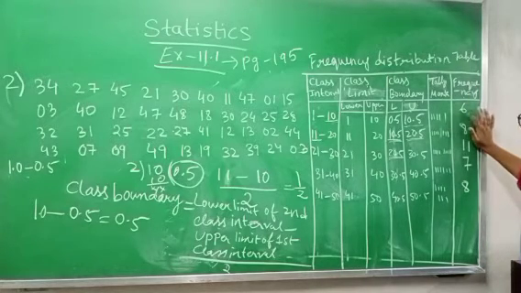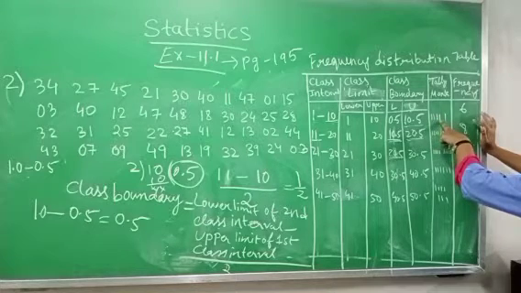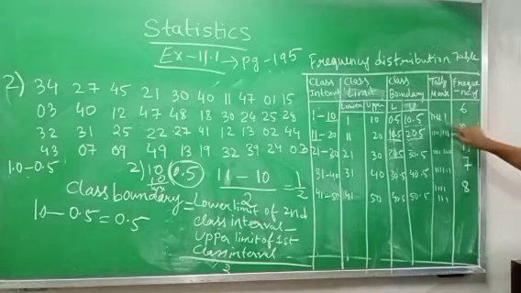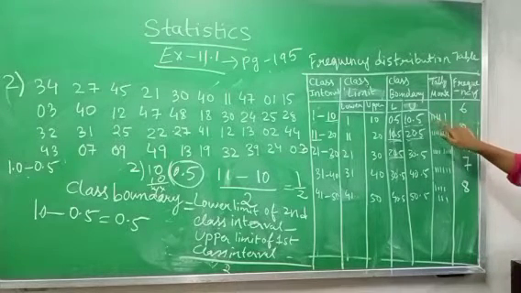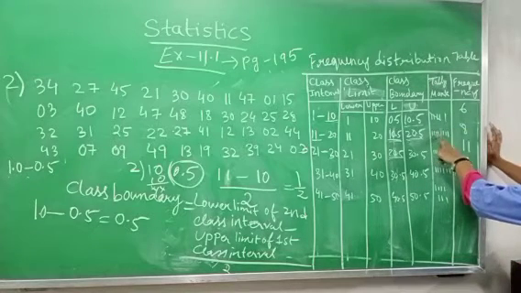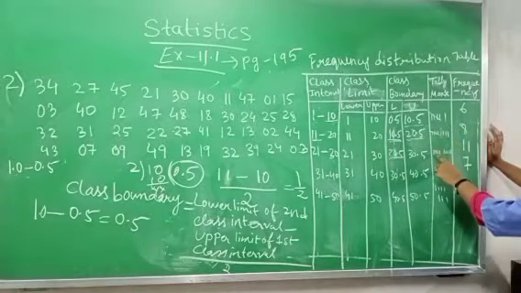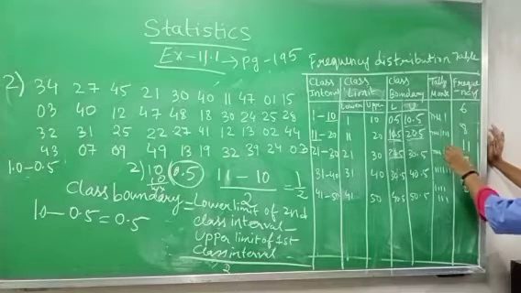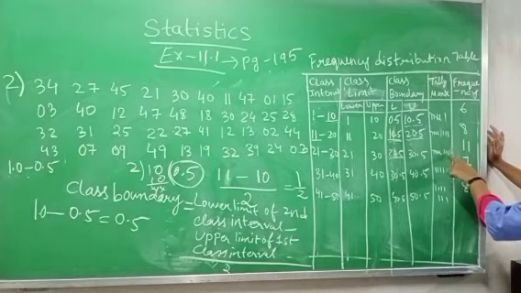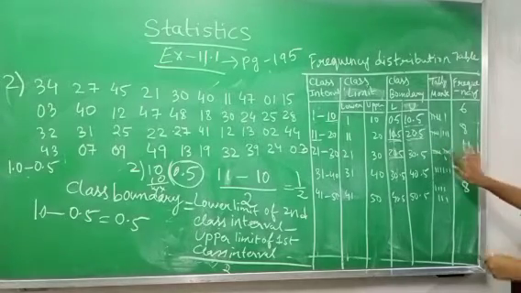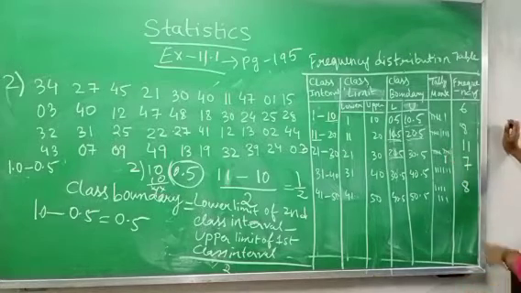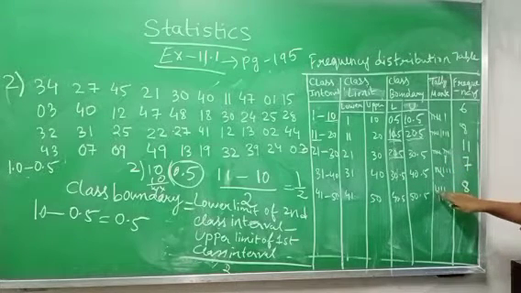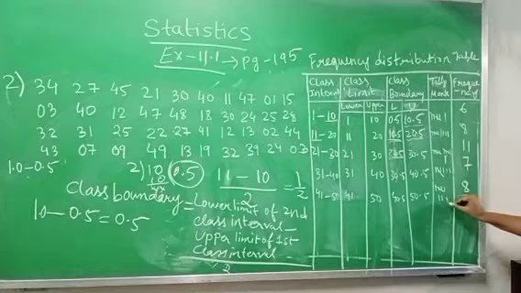How to make tally mark? Here you have 6. So you will write 1, 2, 3, 4. We will make 4 sticks and the fifth one we will cut across. And here we have 1, 2, 3, 4, 5, 6. Again 1, 2, 3, 4, 5, 6, 7, 8. Then 1, 2, 3, 4, 5, 6, 7, 8, 9, 10, again 1, because we have 11 here. Then 1 to 7, and 1 to 8.